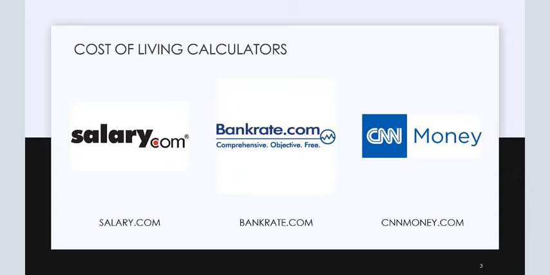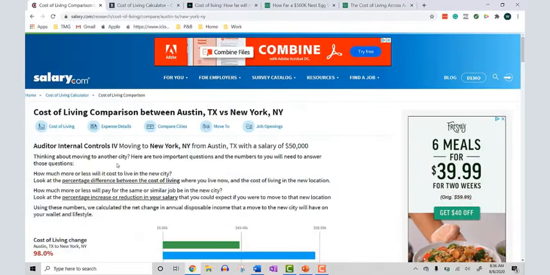From left to right, that is salary.com, bankrate.com, and cnnmoney.com. Each of these has a free cost of living calculator that you can all use, and we're going to walk through those real quickly. Let's hop over to a few different calculators.